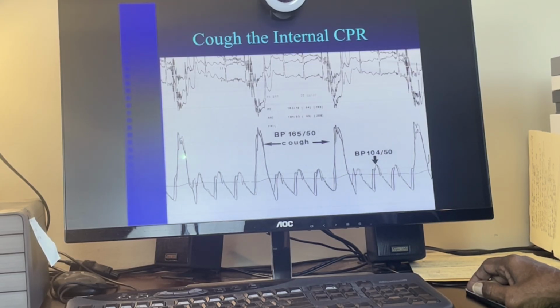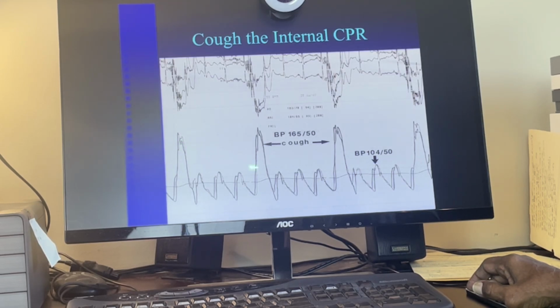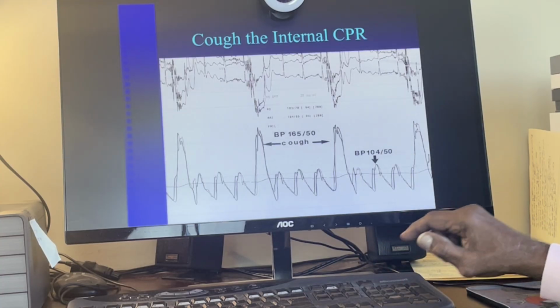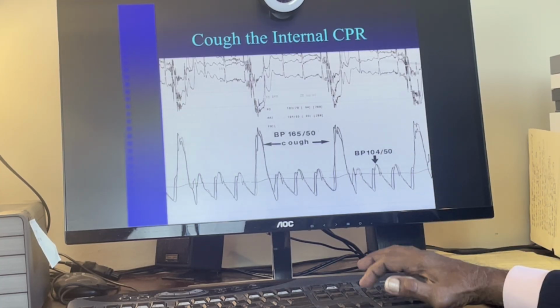See what cough does? Cough increases the blood pressure. This is called internal CPR. And this can go for 5, 6, or even 10 minutes, so long as the patient is conscious. You shout and the patient will repeat cough, cough, etc.